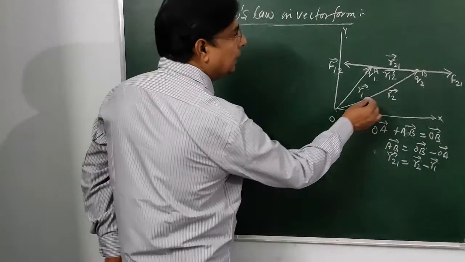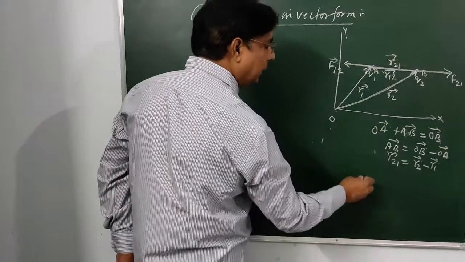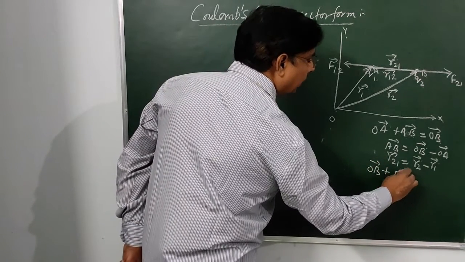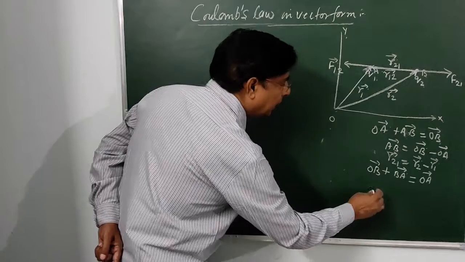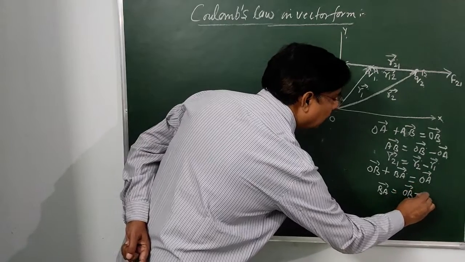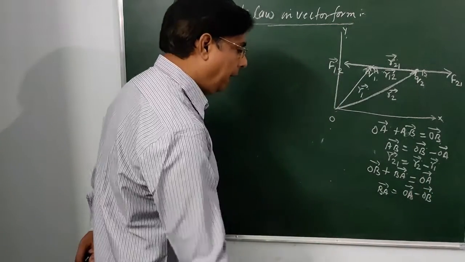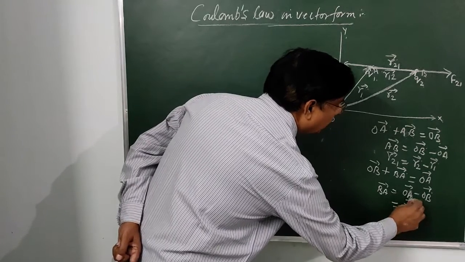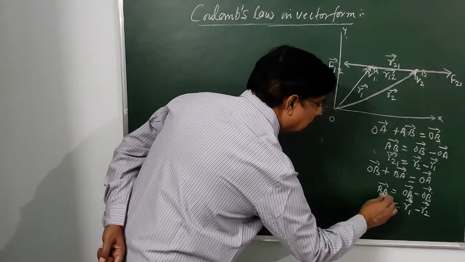Now we are taking these vectors in the same order, so it can be written as OB plus BA equal to OA, or we can write BA equal to OA minus OB, and this is equal to R1 minus R2, and this is equal to R12.